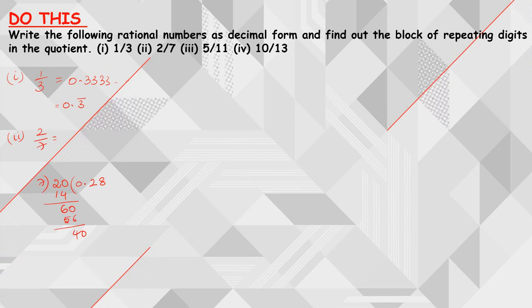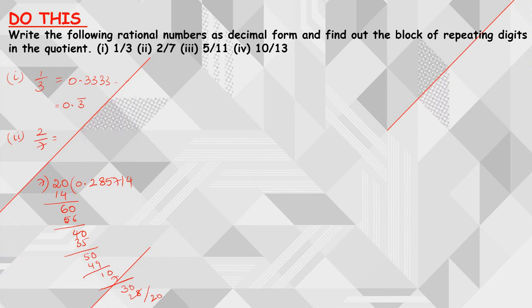So 40. 7 5s are 35. Again 5, so 50. 7 7s are 49. Again 10 means 1 time 7, followed by 3. So 3 means 30. 7 4s are 28. Again we are having 2.